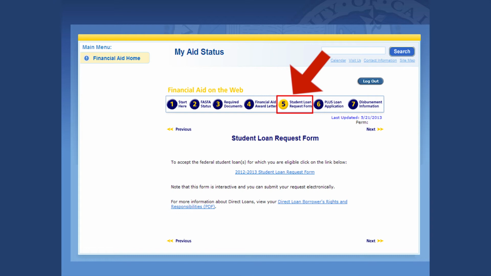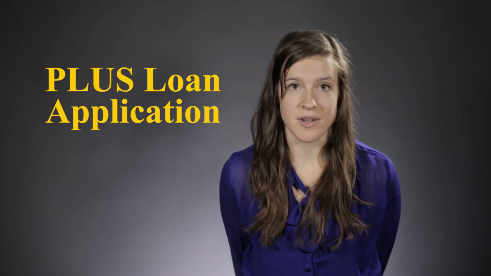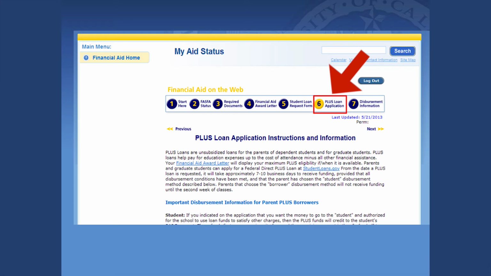You may accept your direct and Perkins loans by accessing the Student Loan Request form on tab 5. For information and application instructions regarding the Parent Plus loan, please select tab 6. Parents can apply for the Plus loan through the federal student loan site as indicated on that tab. For all initial federal loans, students and parents must complete a master promissory note, and students must also complete entrance counseling.